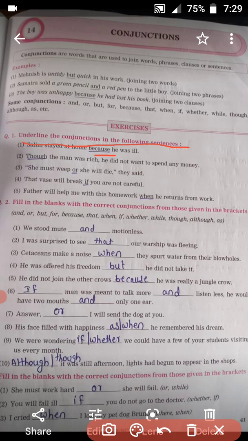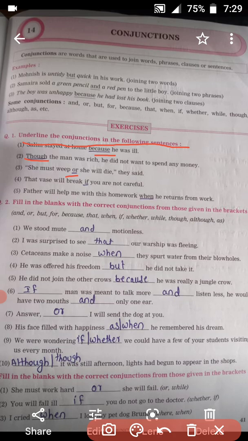Okay. After that, second: though the man was rich, he did not want to spend any money. So, though is the conjunction here. Third: she must weep or she will die, they said. Or is the conjunction here. In this sentence, it joins the two clauses or the two sentences.